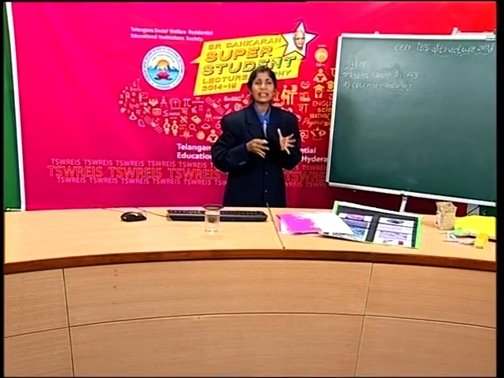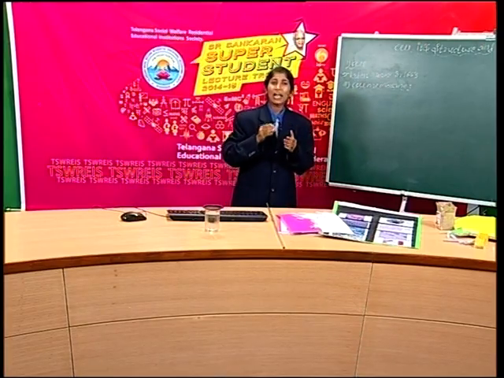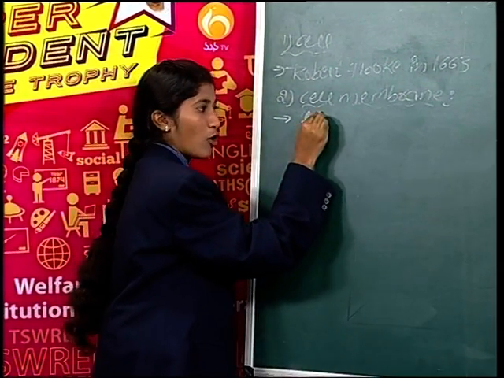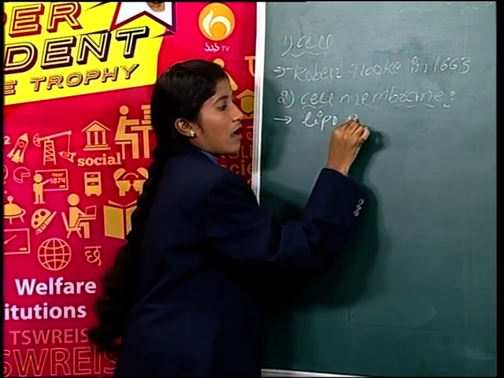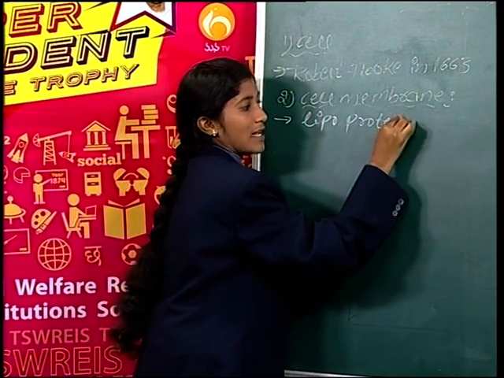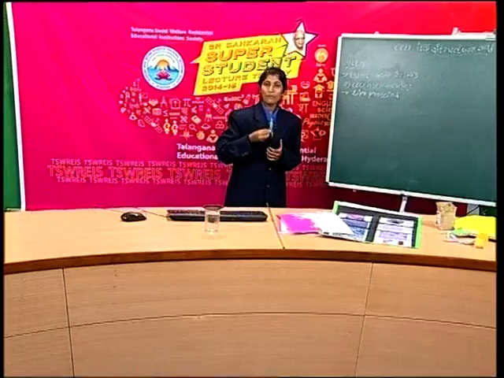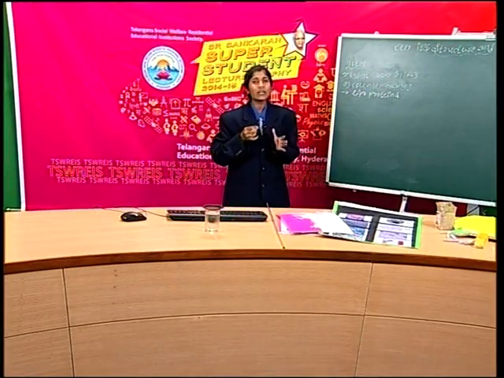This cell membrane is made up of lipoproteins and phospholipids.